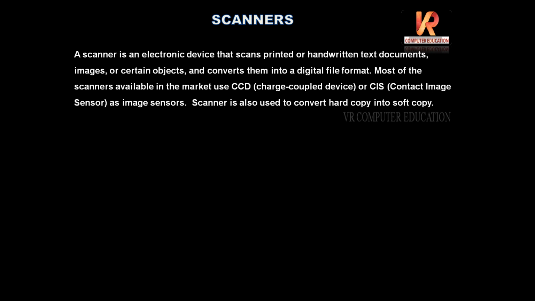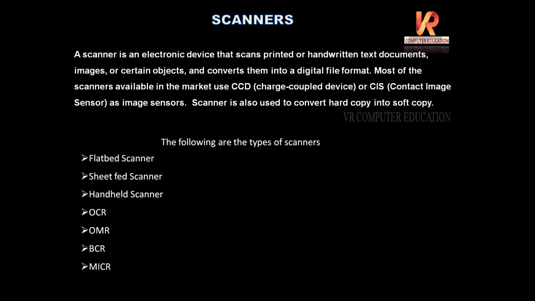Scanner is also used to convert hard copy into soft copy. Next, here we have some types of scanners: flatbed scanner, sheet fed scanner, handheld scanner, OCR, OMR, BCR, MICR. So these are some types of scanners. Let us see one by one.